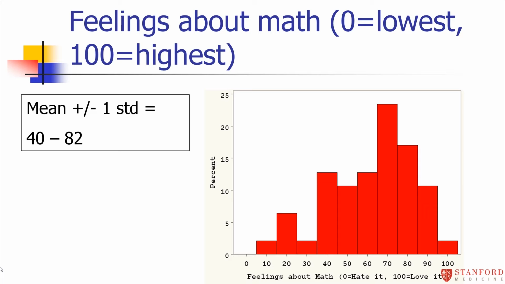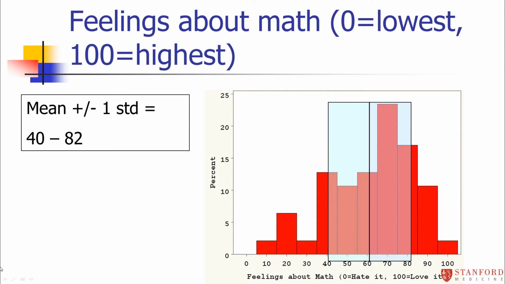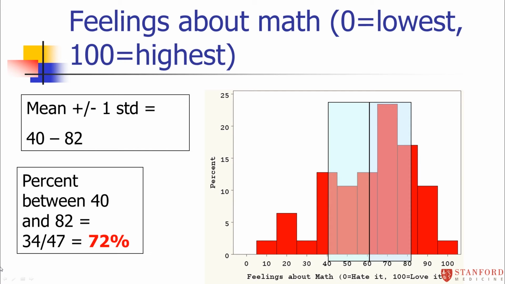So the mean here was 61, and the standard deviation was 21. So one standard deviation below the mean is 40. One standard deviation above the mean is 61 plus 21, which is 82. So if you're going from one standard deviation below to one standard deviation above the mean, that's anywhere between 40 and 82. So I actually went into my data set and counted up how many of my 50 students fell between values of 40 and 82.